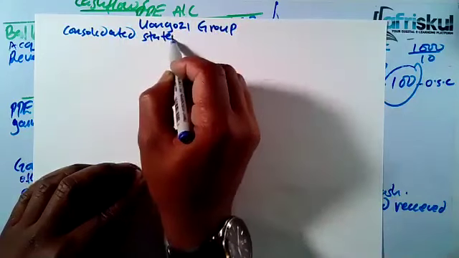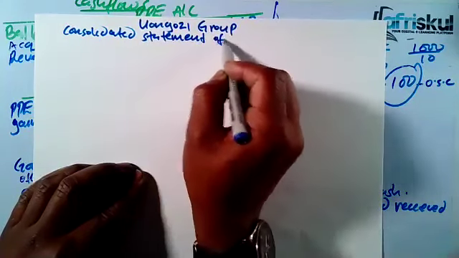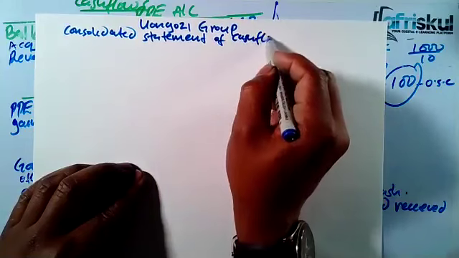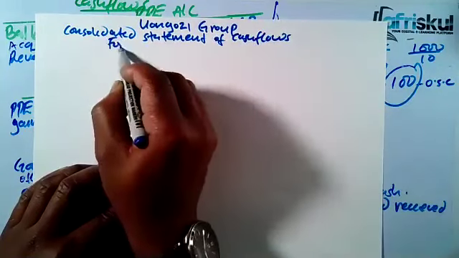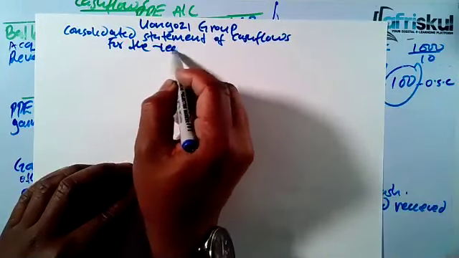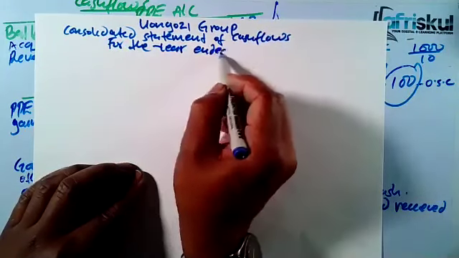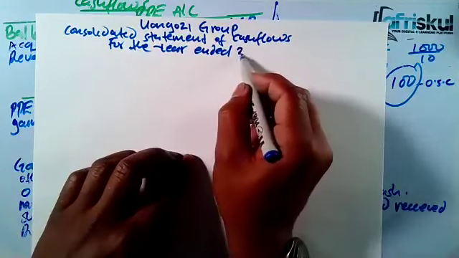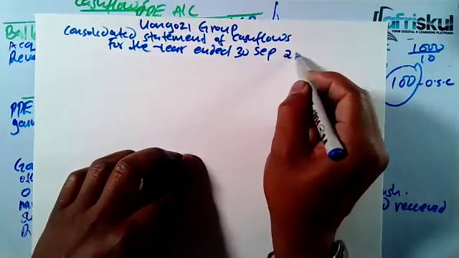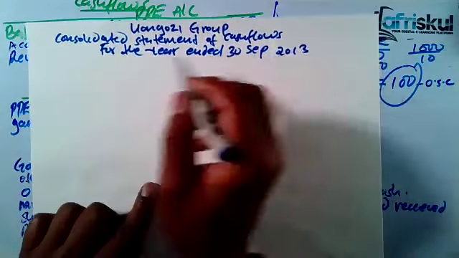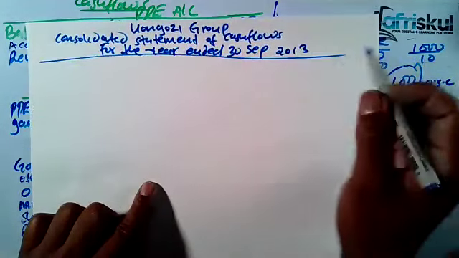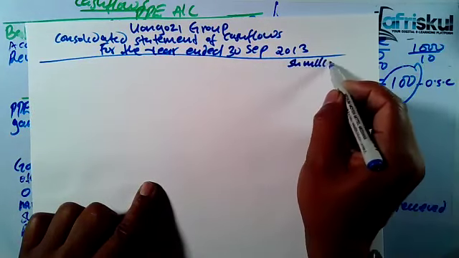Consolidated statement of cash flows for the year ended 30th September 2013. Our shillings are in millions.